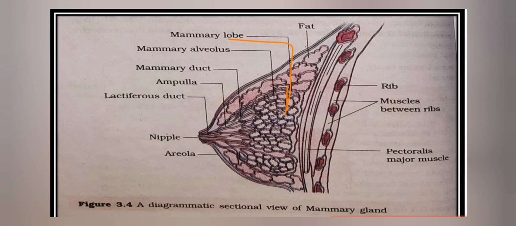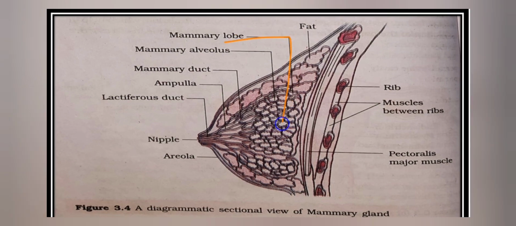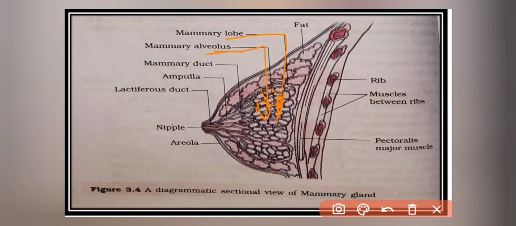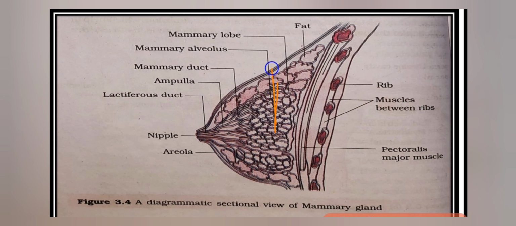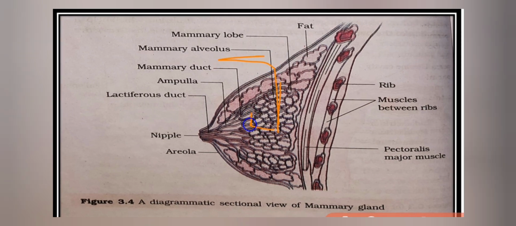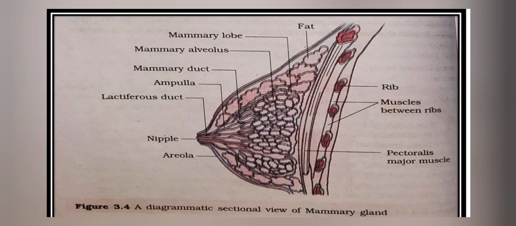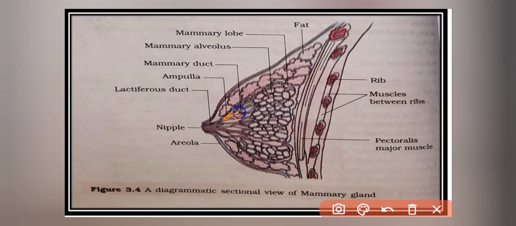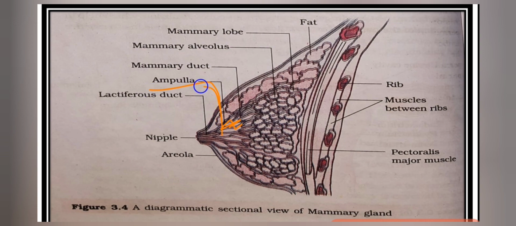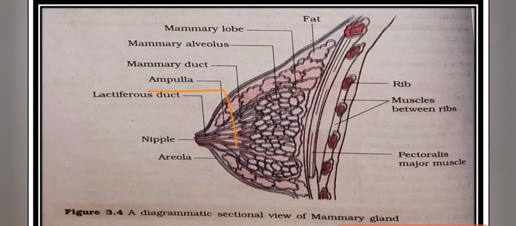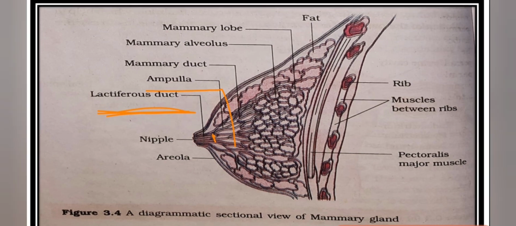So glandular tissue is divided into 15 to 20 mammary lobes in each breast, and these mammary lobes contain alveoli. These are mammary alveolus, which secrete milk and store milk in the cavities of the alveoli. Then these mammary alveolus pass into mammary ducts. These are mammary ducts. And then these further lead into the ampulla. This is a mammary ampulla. This mammary ampulla is connected to the lactiferous duct in the nipple. This is a lactiferous duct which is present in the nipple.